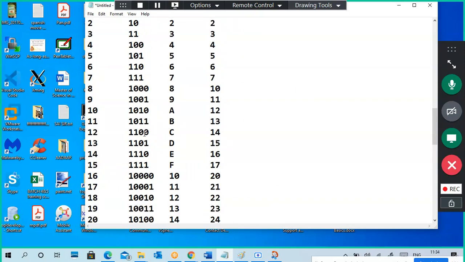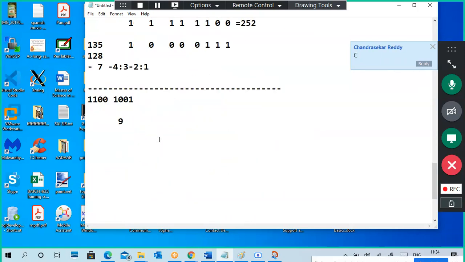1100. We have a table. What is it? In decimal it is 12. In hexa it is C. So this is the hexa equivalent for this binary number. If you want to write it, you have to put it in brackets, then it is 16. Okay, so base 16.